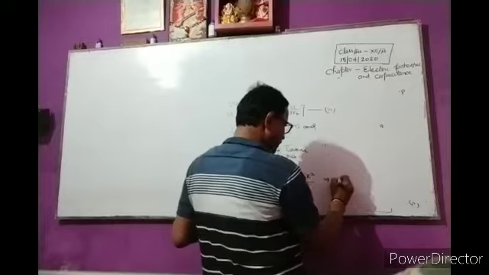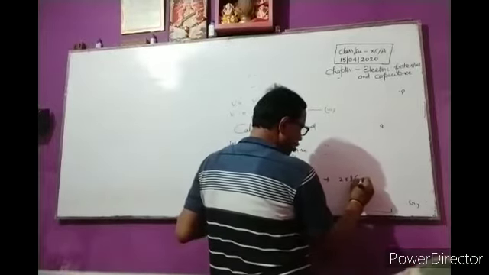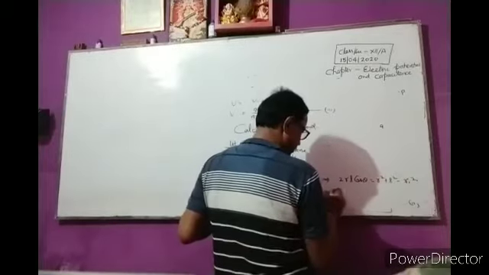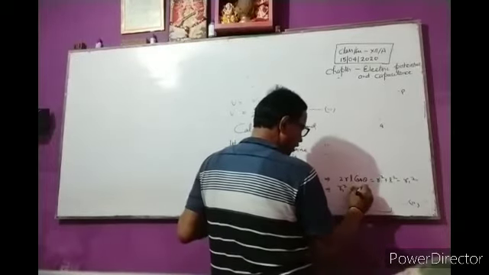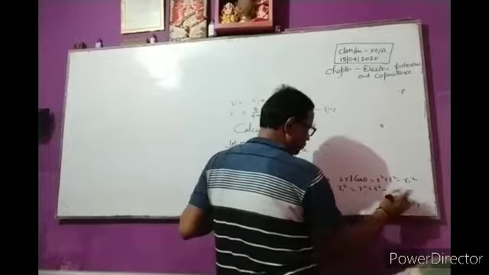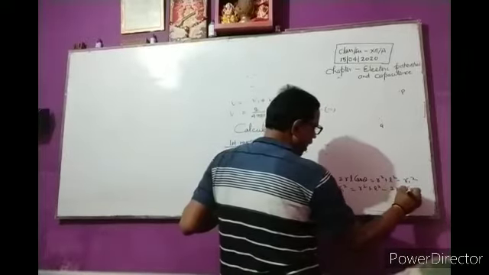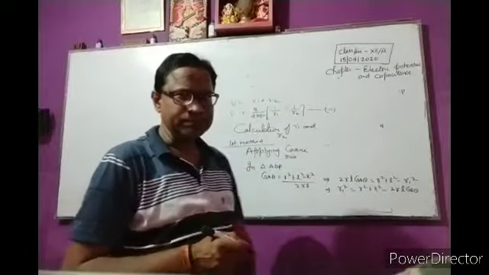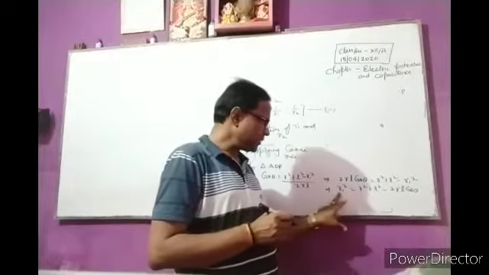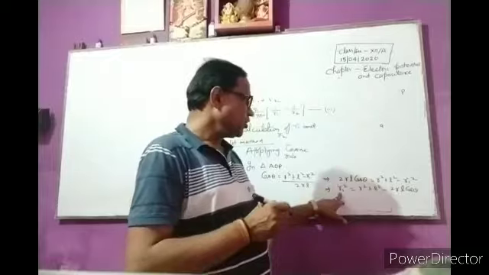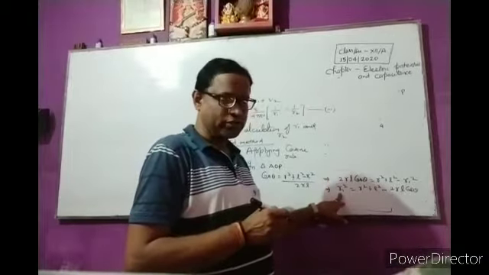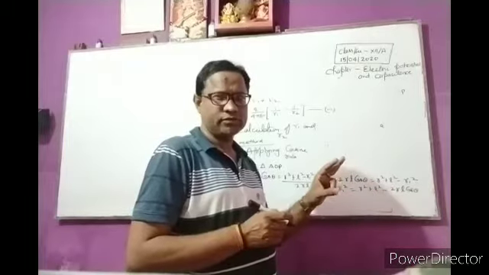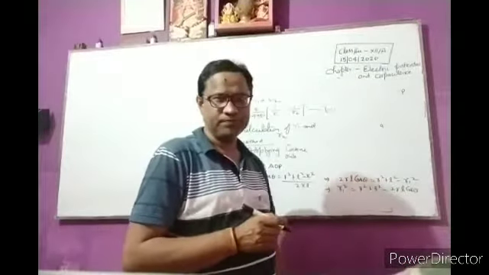By cross multiplication, 2rl cos theta is equal to r square plus l square minus r1 square. So r1 square is equal to r square plus l square minus 2rl cos theta. This is the formula.